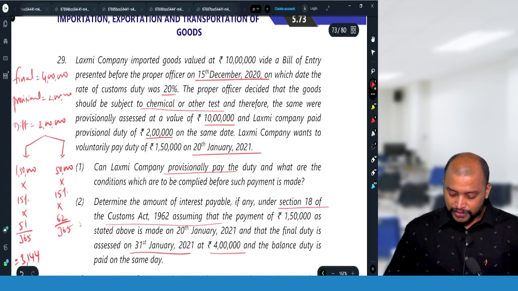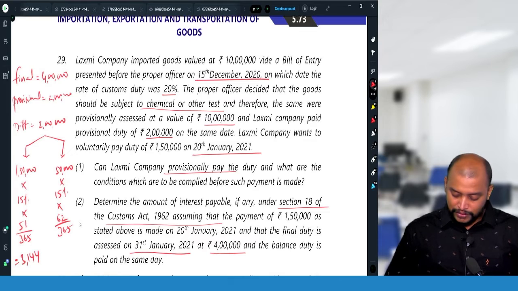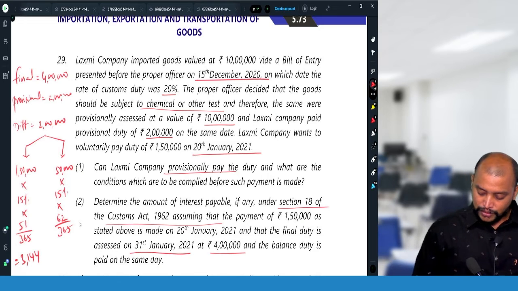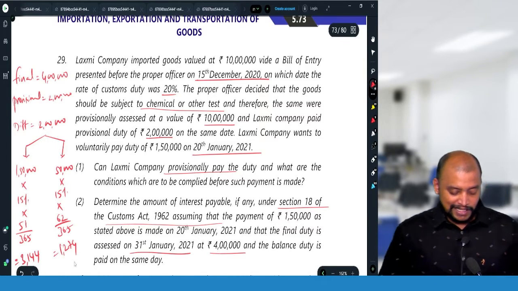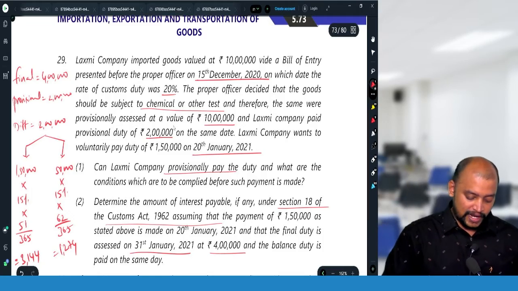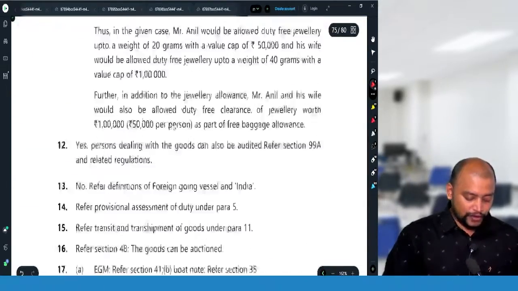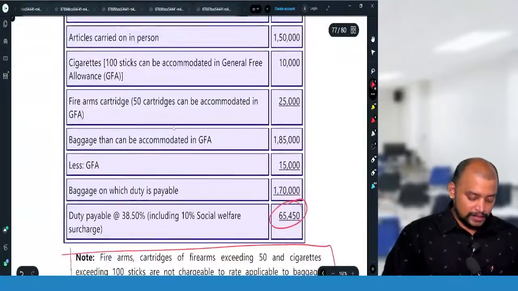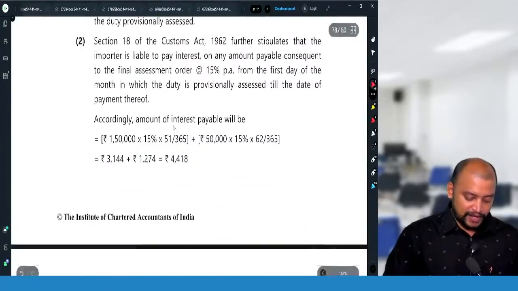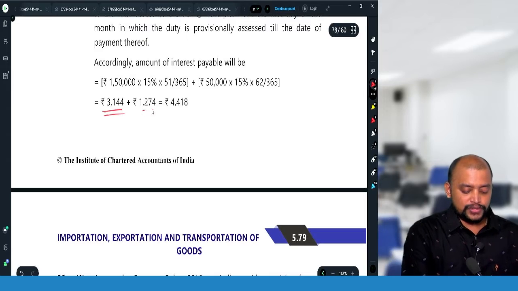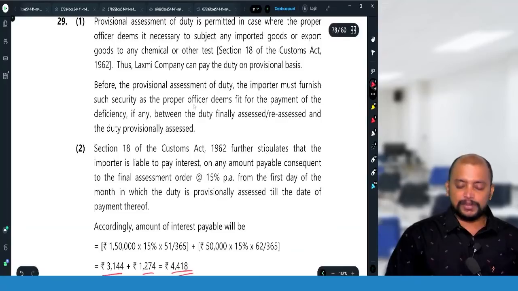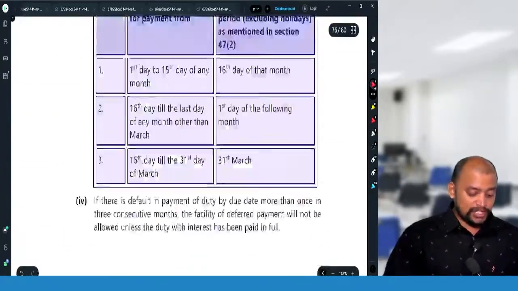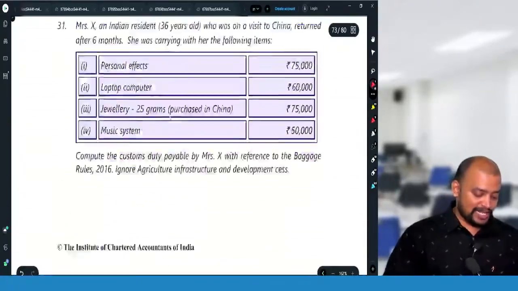So 50,000 into 15% into 62 divided by 365 will come to 1,274. 1,274 will be taken as the interest. So 3,144 and 1,274, so 4,418 will be taken as the interest payable. So this is the interest on account of provisional assessment.